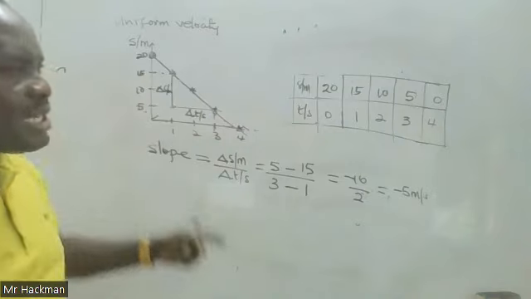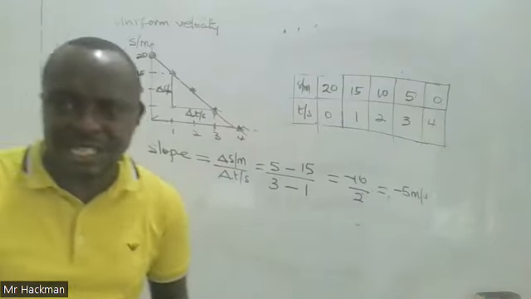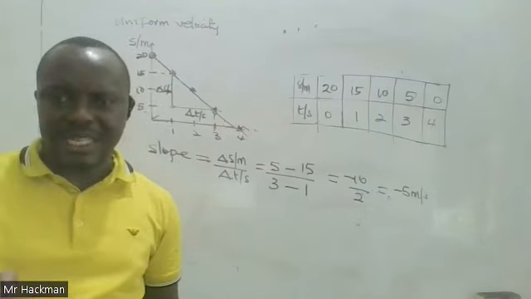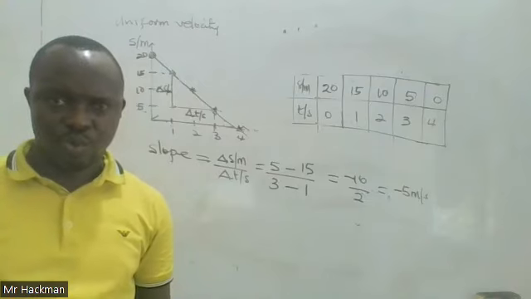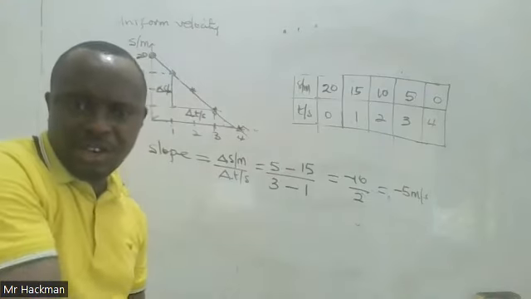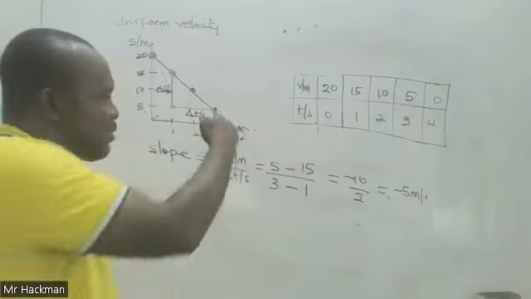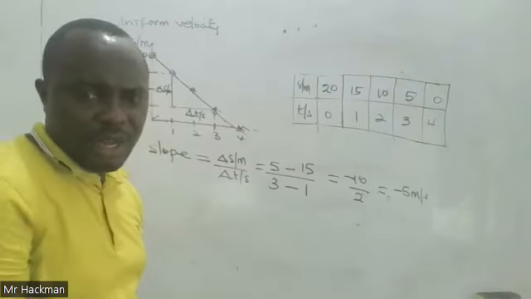In such a situation, the slope is a negative slope, meaning that the velocity of the body is negative. The body's displacement is reducing within equal intervals.